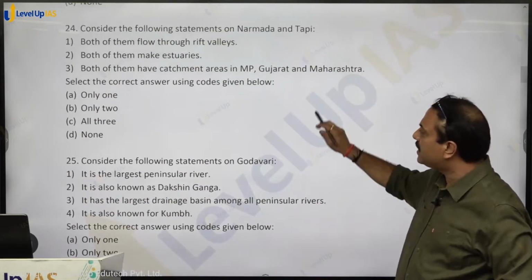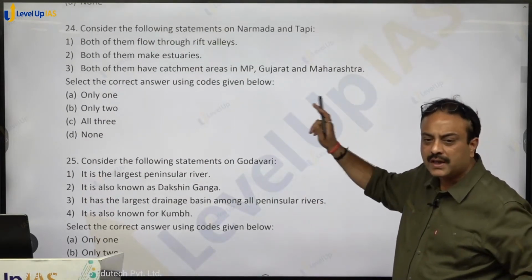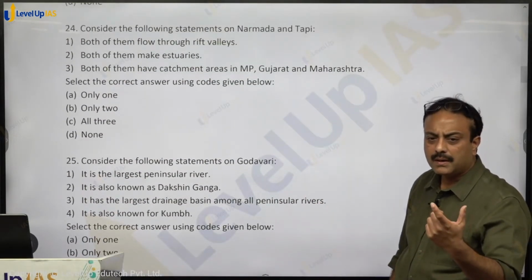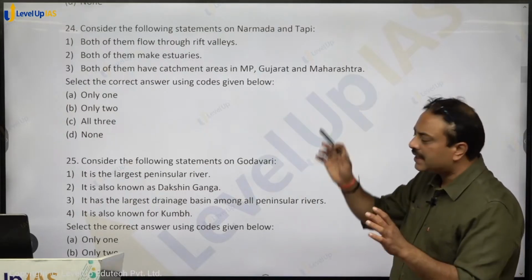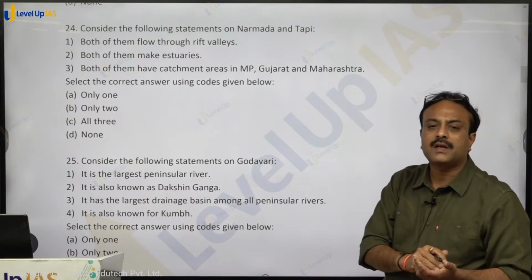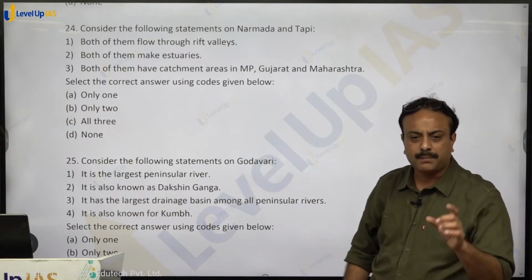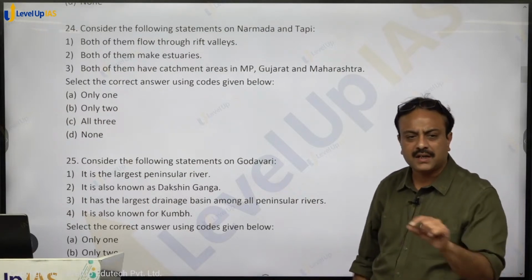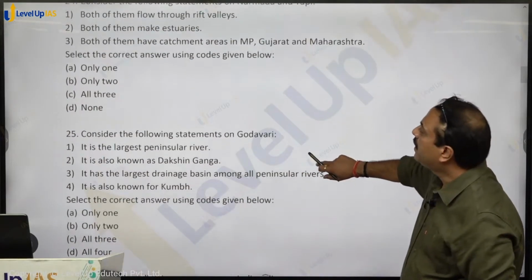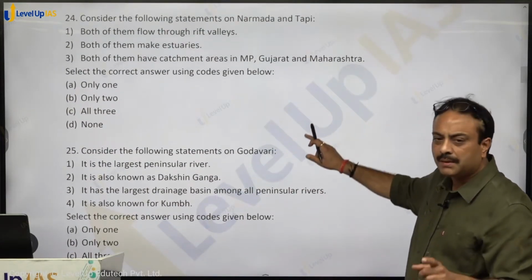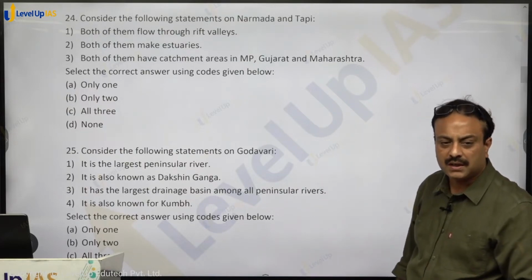This you will not get in NCERT, the last statement, you have to check that on any other source map. Because NCERT has written about the catchment area, but it has not given the complete details. The prominent areas are written over there in class 9 and class 11th NCERT, details are missing. So details you have to check. So don't contradict the statement simply by looking at class 9th or class 11th NCERT. That's why I am telling you.